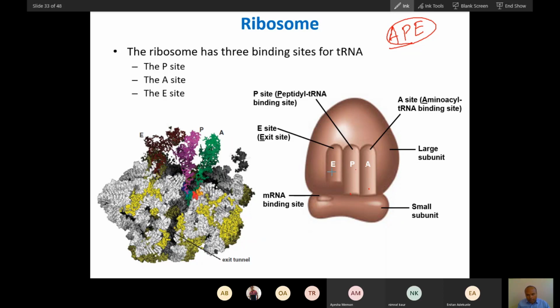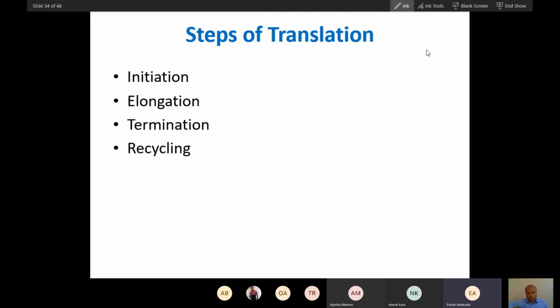Once the mRNA moves on and there is no binding between the codon and the tRNA, the tRNA becomes loose and goes out of the ribosome. That is why this is called the exit site. This is a gateway: when the tRNA enters here, it will exit from this. So you can easily remember the A site, P site, and E site. A is amino acid tRNA, P is for peptidyl tRNA, E is for exit site. Will you memorize these 3? A, P, E? Okay. If you memorize, we will move forward.